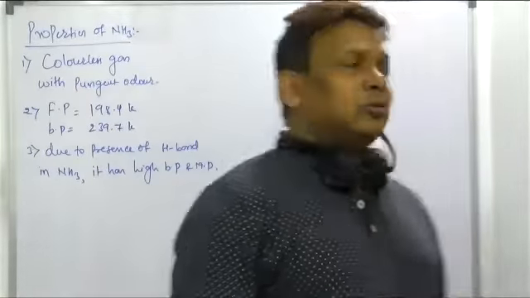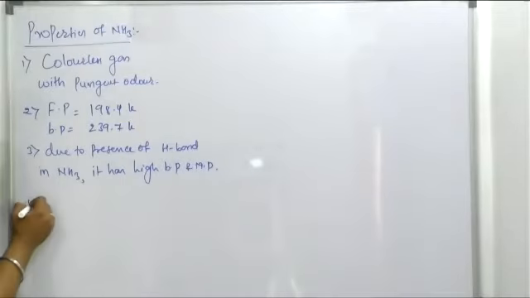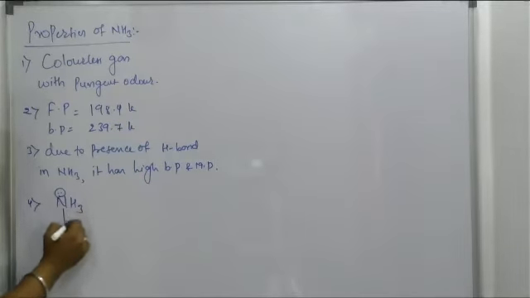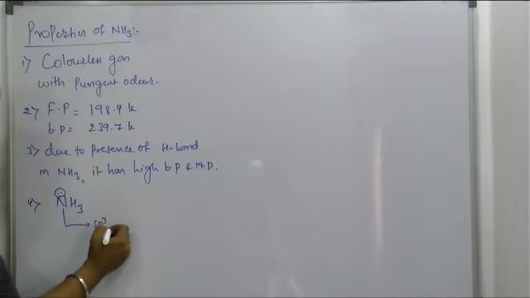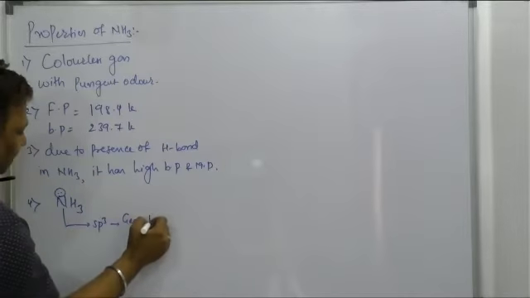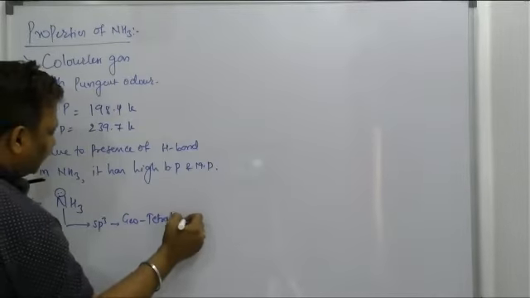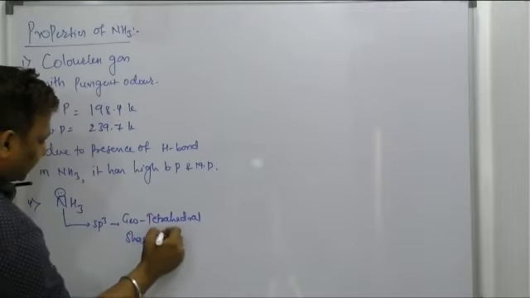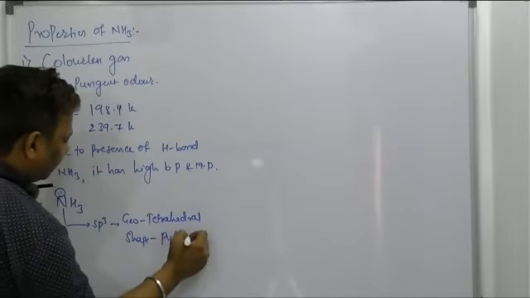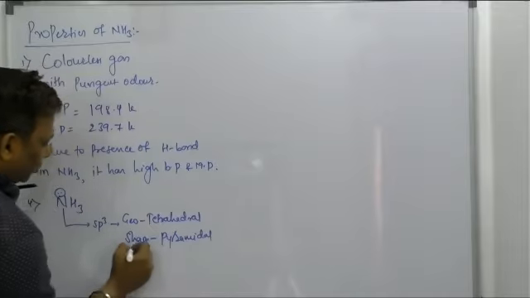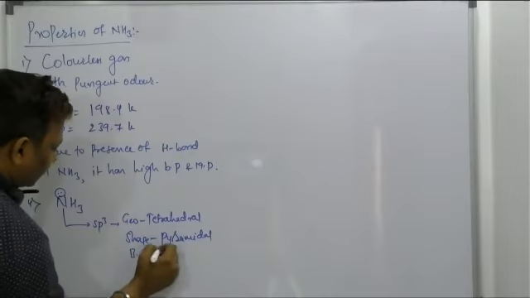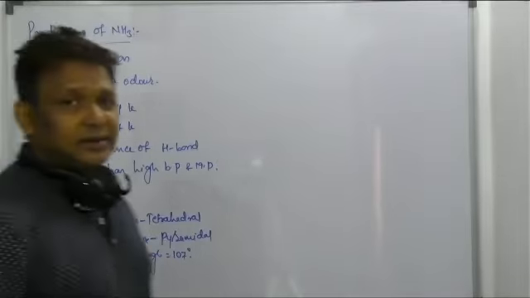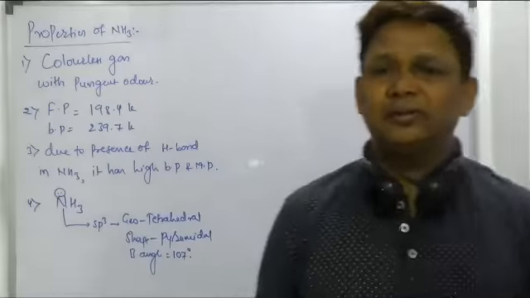But how does the ammonia molecule look? Nitrogen has one lone pair, and the nitrogen atom undergoes sp3 hybridization. That means the geometry of the molecule is tetrahedral, but due to the presence of one lone pair, the shape becomes pyramidal. The bond angle we get based on the shape is 107 degrees. That is the bond angle of the ammonia molecule, right?